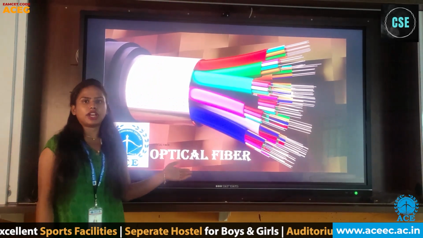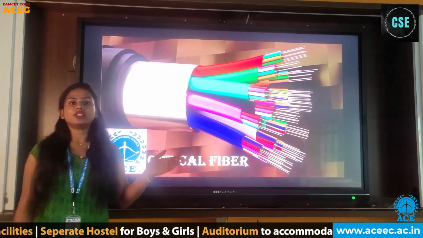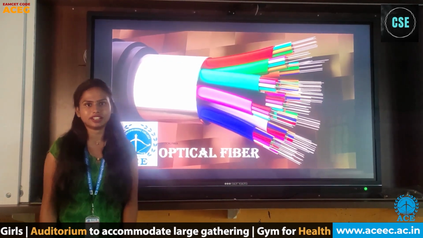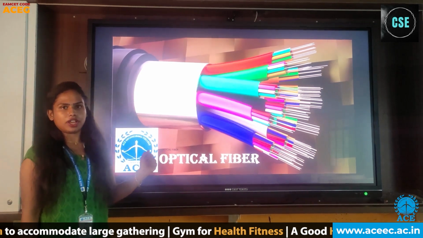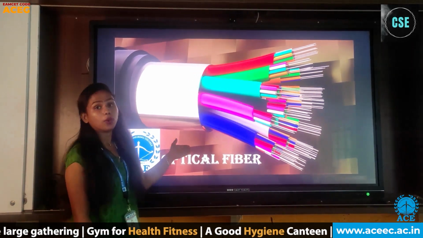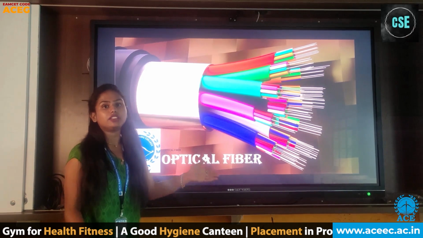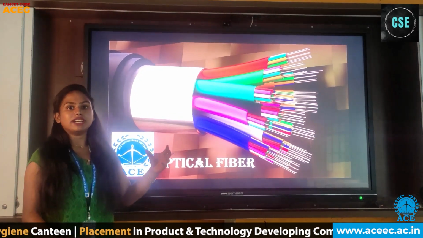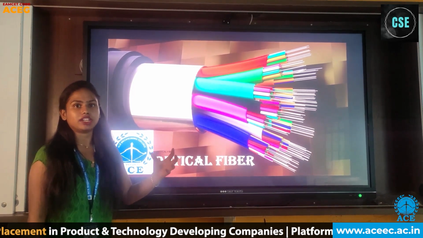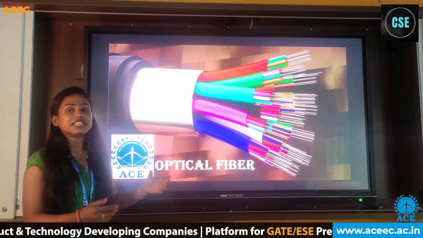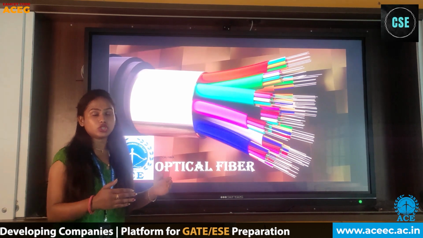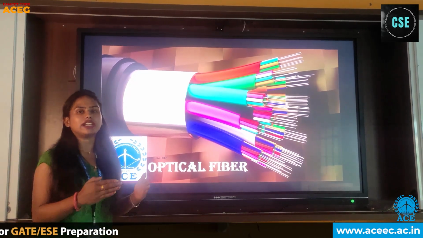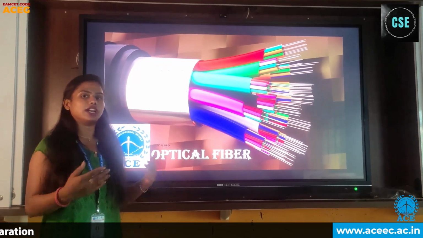What is this optical fiber cable? A person who is sitting in another country can just send a message and you receive it immediately. What is the role of this optical fiber? There are different components in an optical fiber which make this process possible. It has a core surrounded by a cladding, and again it is protected with another layer. It has a glass fixed inside, due to which internal reflection takes place, out of which we get a message transmitted from one place to another.